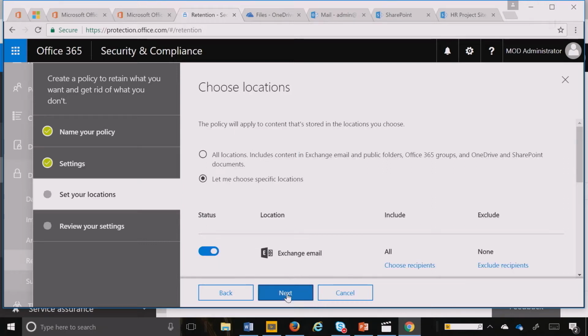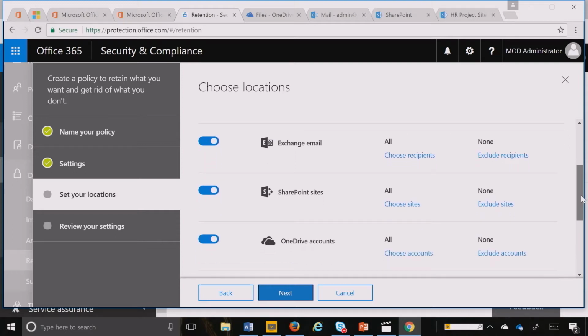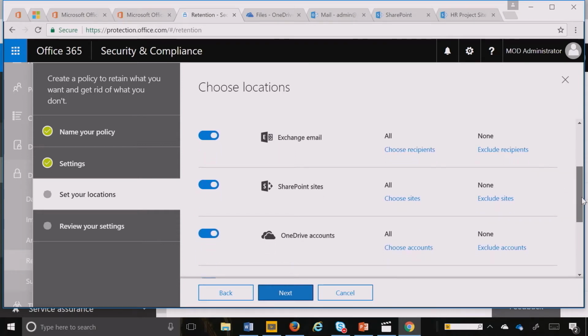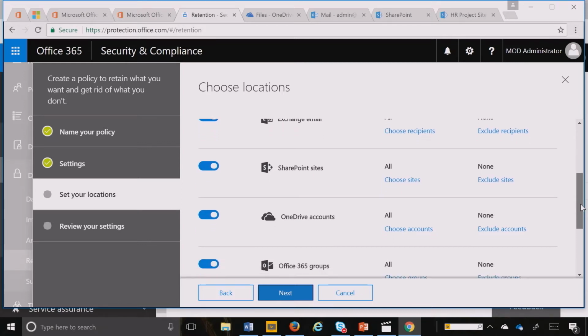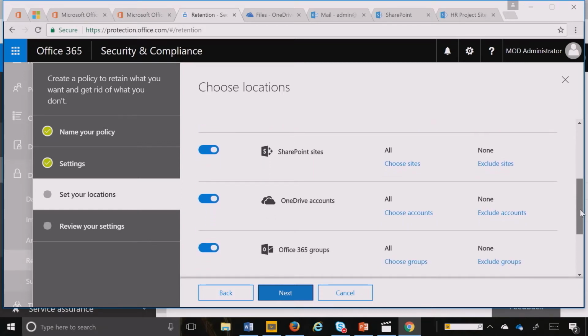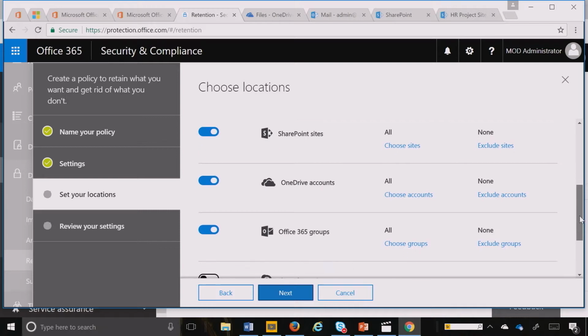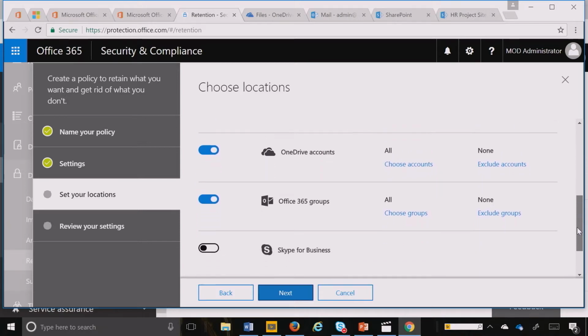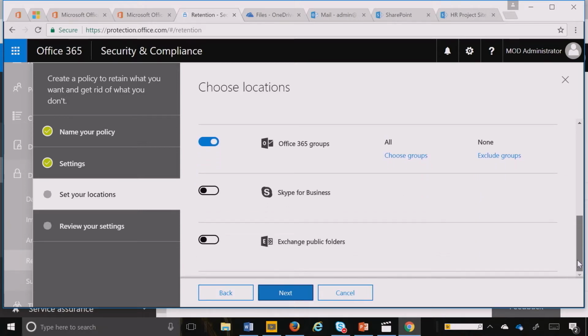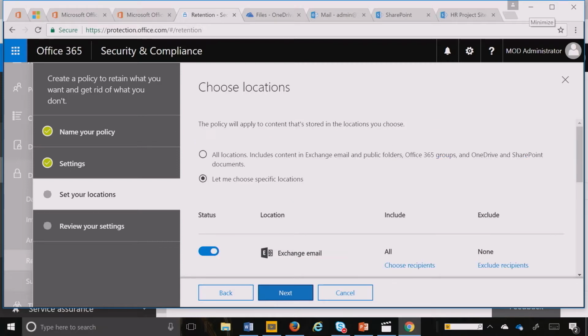And I hit Next. And here, very quickly, I get to see that I can run a universal policy across all my Exchange mailboxes, across all my SharePoint sites, across all my OneDrives. I can even include or exclude. Same with Office 365 groups, Skype for Business and Exchange public folders. And soon to come will be Yammer and Teams.